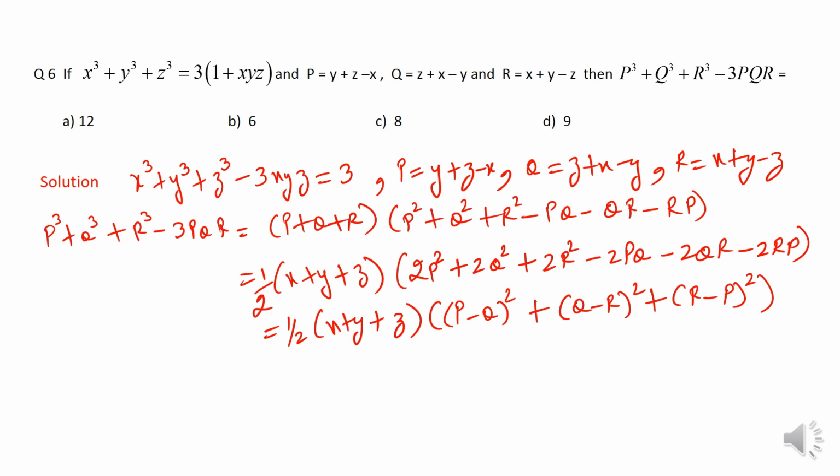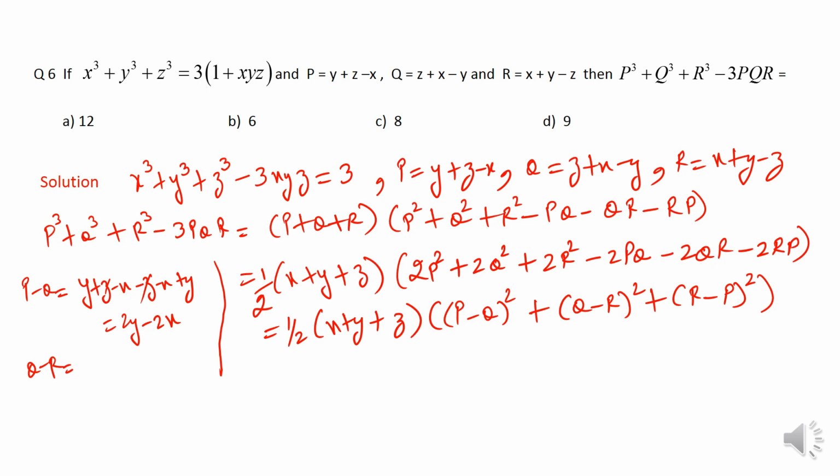Now how to calculate these values? p minus q: I am going to subtract q from p, so it will be y plus z minus x minus z minus x plus y. Fine. So this is now going to become 2y minus 2x.